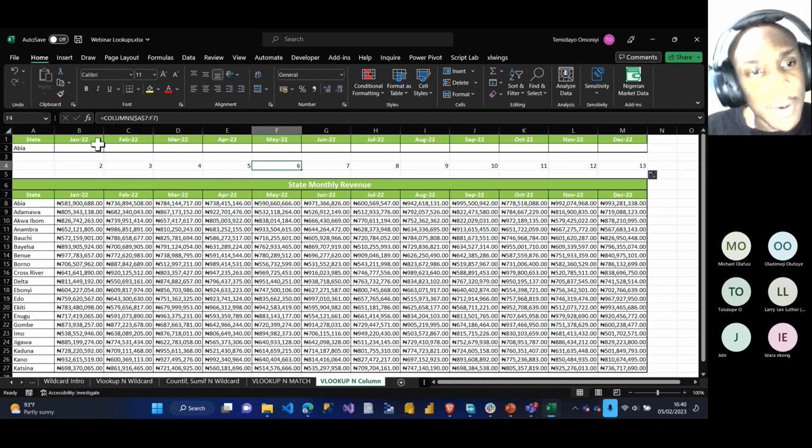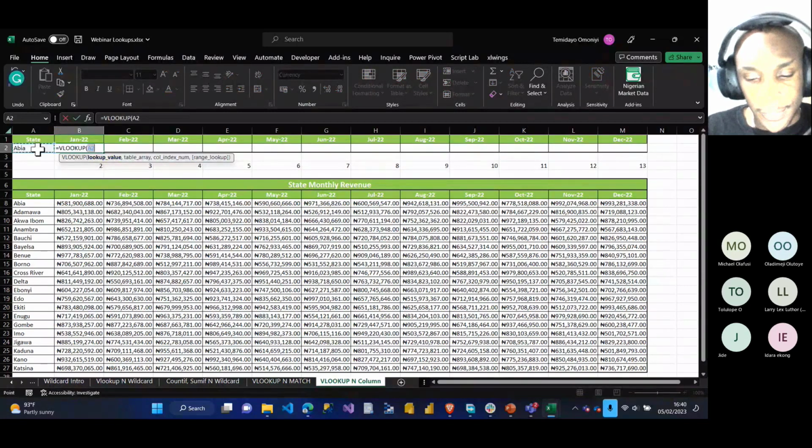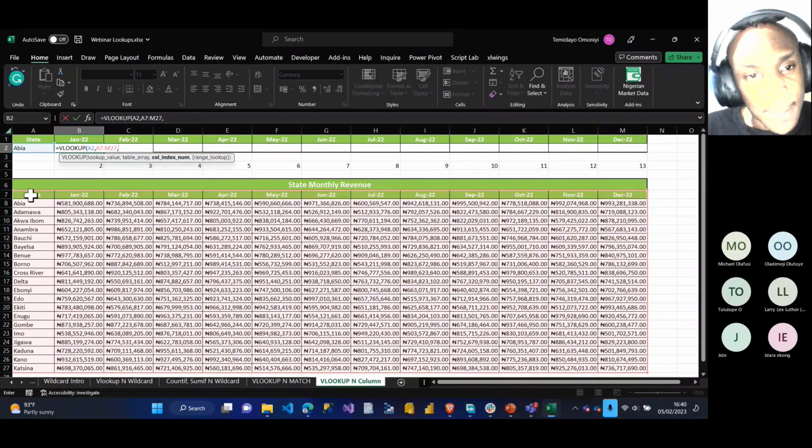So let's now see how we can implement this using the VLOOKUP also. I say equals VLOOKUP. My lookup value is Abia over here, comma. My table array, this entire data table here, comma. My column index number, I'll use the columns formula.